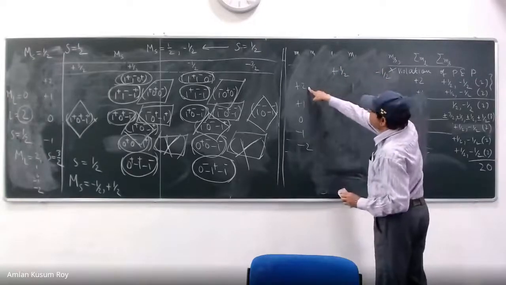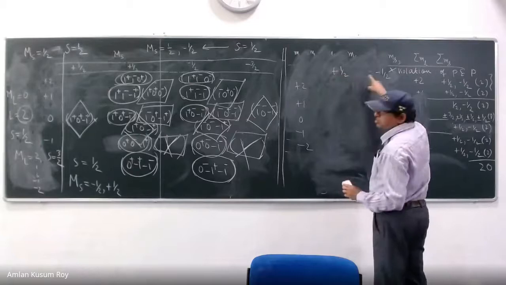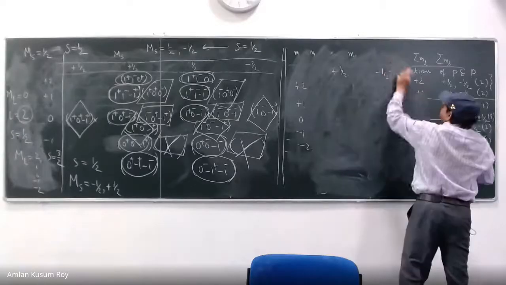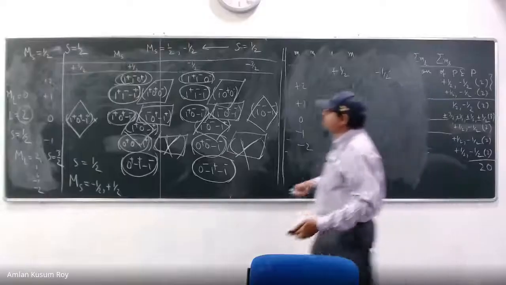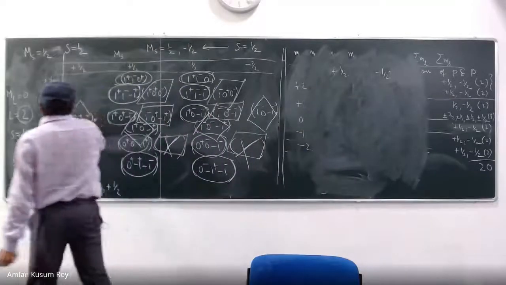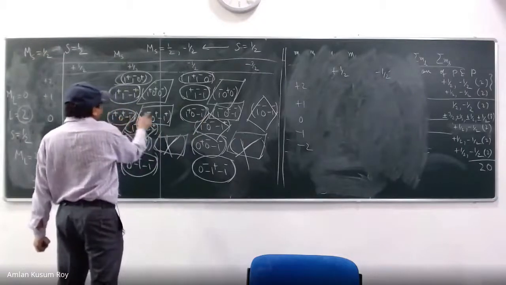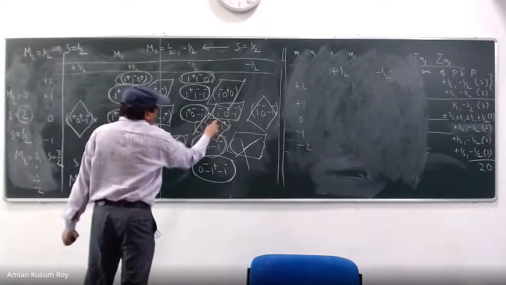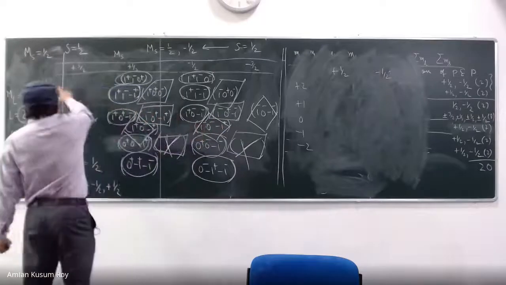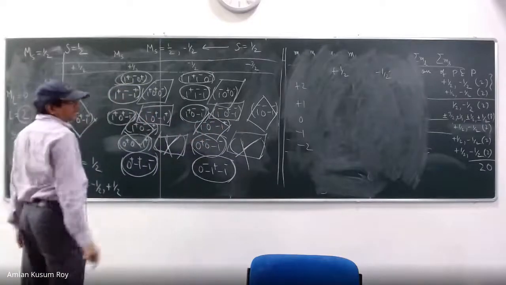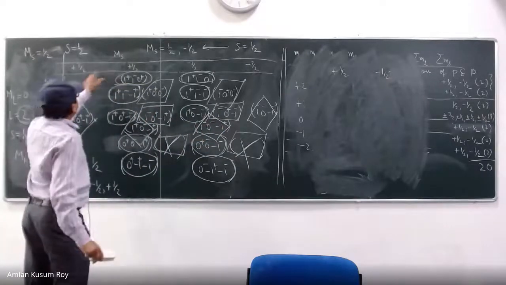For every ml I need every ms. So how will we do it? If you say that I will take one from here, 2 from here, or okay, I take 3 from here, 3 from here, the problem is how will you get the other ones? How will you get 2 half, 2 minus half?